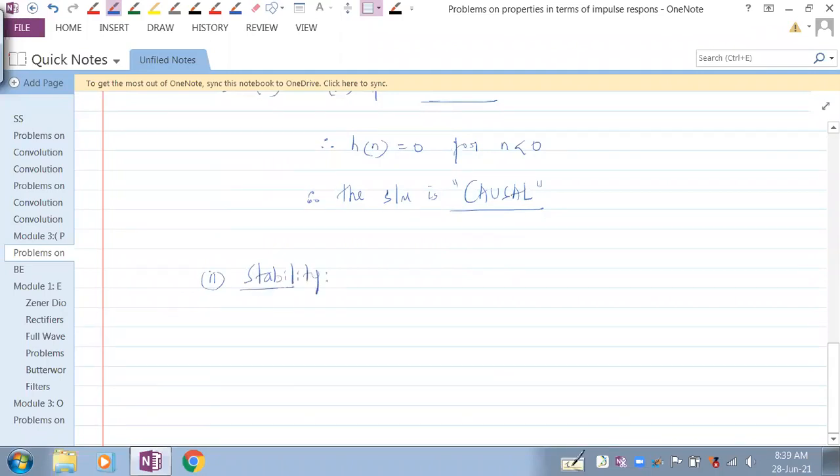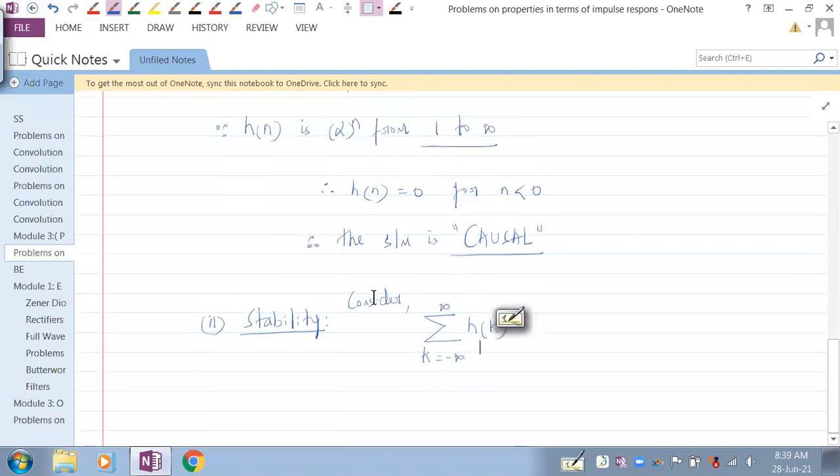Let's consider summation k ranging from minus infinity to plus infinity of h of k. If this is less than infinity, then the system is stable.